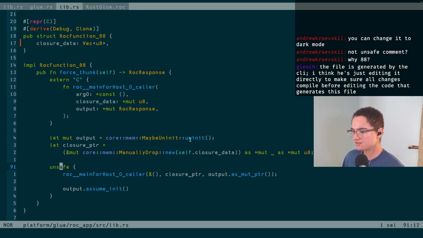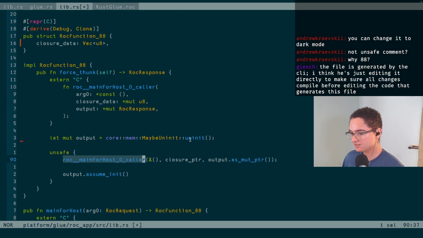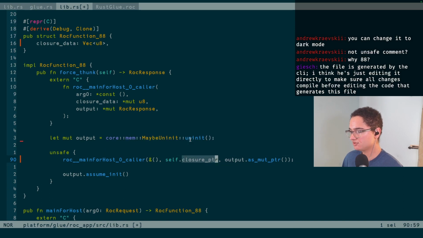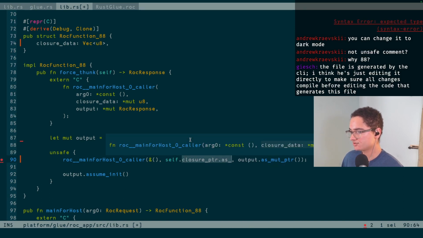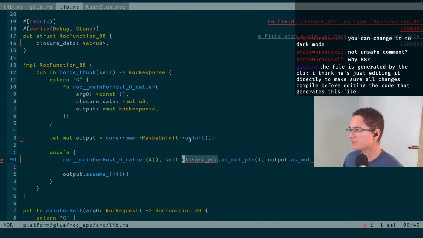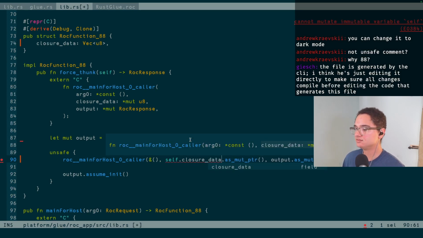And the closure pointer is actually unnecessarily complicated and basically incorrect because it just should be self.closure pointer dot as mut pointer, like we, or is it just a regular pointer? It's a mut pointer still. Okay, there we go. Why is this unhappy? Oh, because it's not closure pointer to closure data.